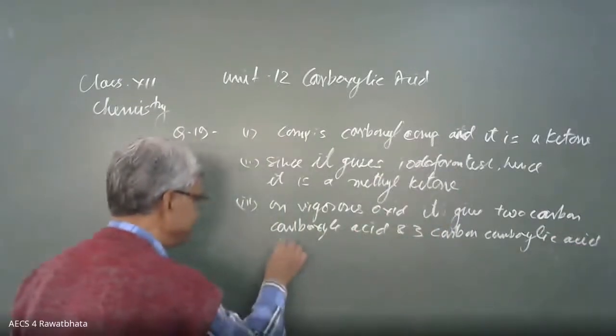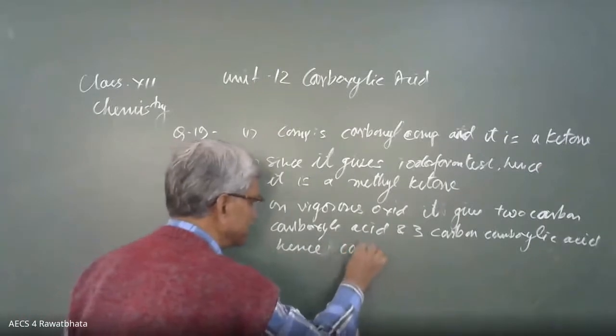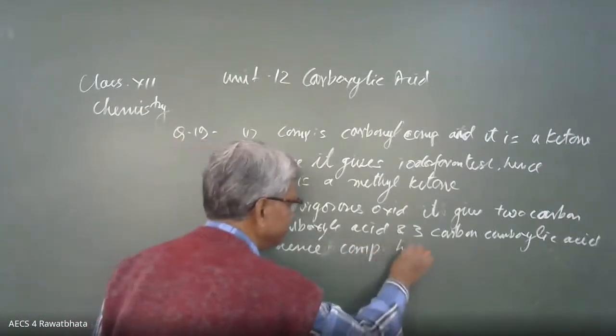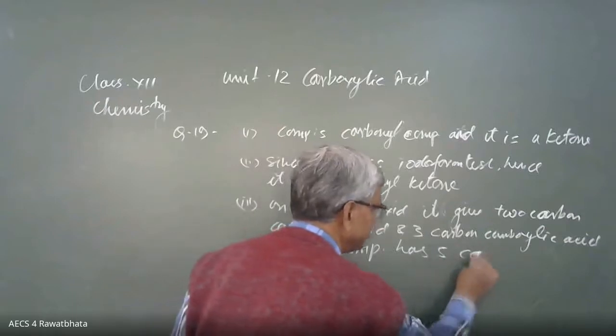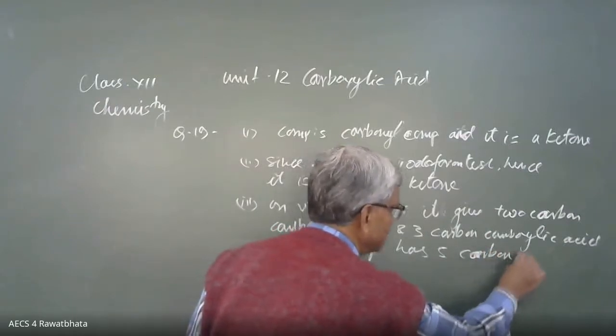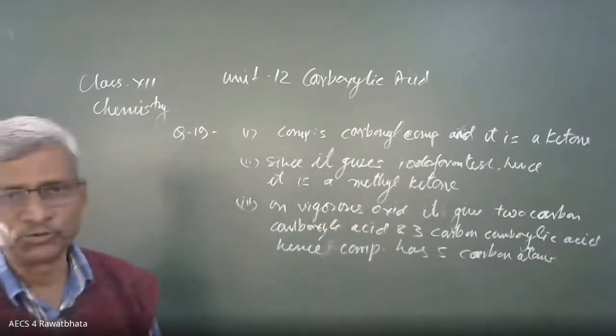Hence the compound has 5 carbon atoms. Okay, this is the way to answer.